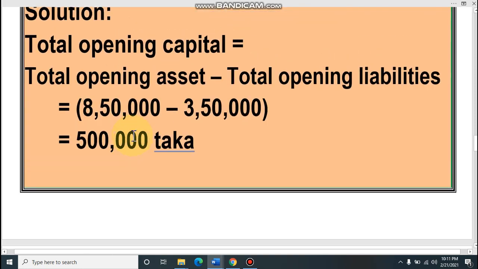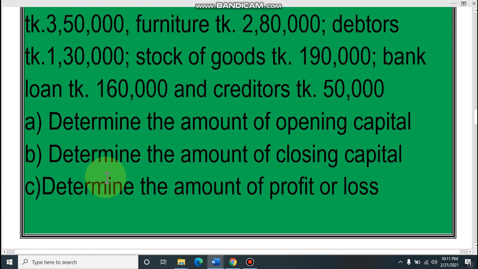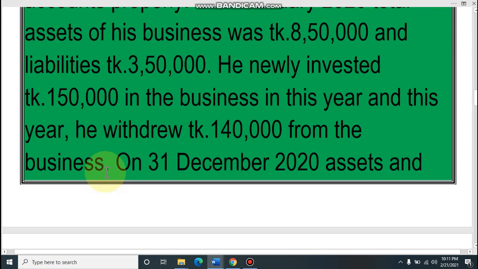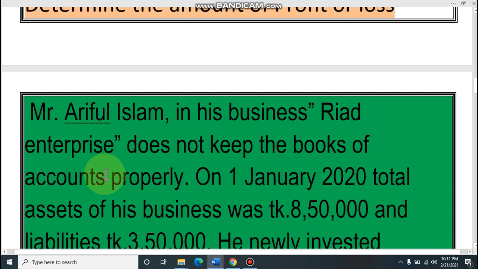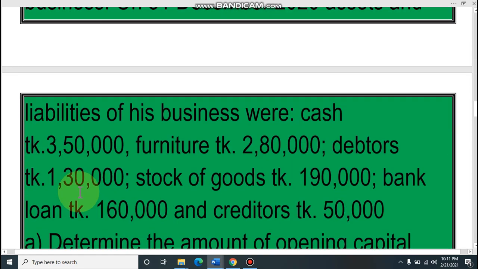Dear student, our next requirement. What is our next requirement? Look at: determine the amount of profit or loss. That means we have to find out the profit or loss of Riyadh Enterprise, whose owner is Mr. Ariful Islam. What is the amount of his profit or loss? That means how much profit he earned or what is the amount of loss of his business.